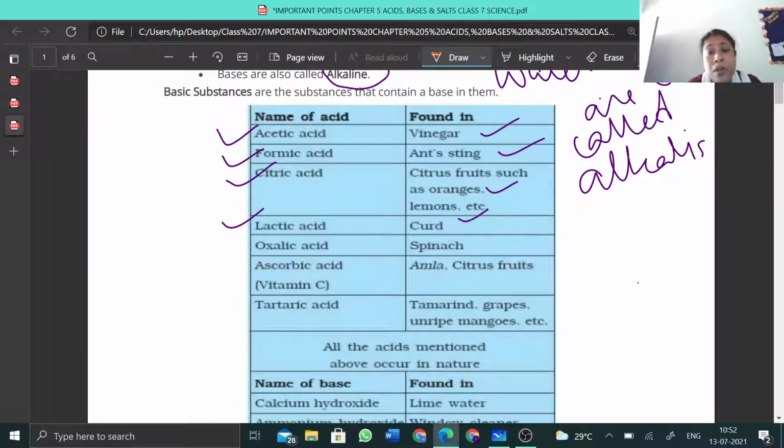Next, oxalic acid is found in spinach. Spinach you take mostly daily, and it contains an acid that is known as oxalic acid. Ascorbic acid is found in amla and citrus food also. Ascorbic acid is the scientific name of vitamin C. You have learned vitamin C in class 6. Next is tartaric acid. Tartaric acid is found in tamarind, in grapes, and in unripe mangoes.